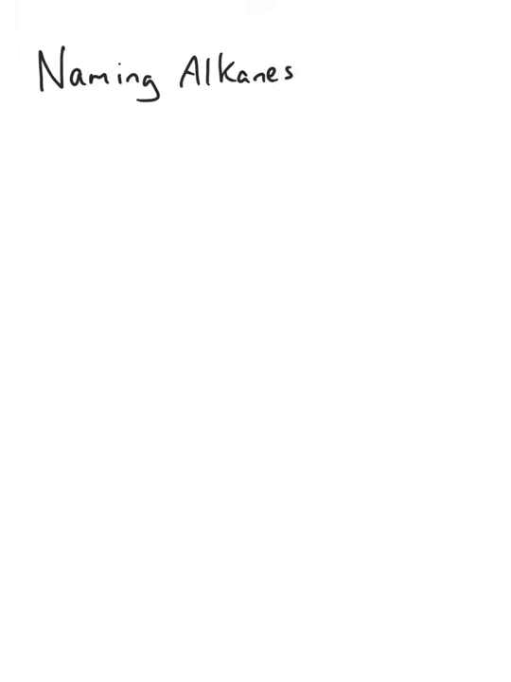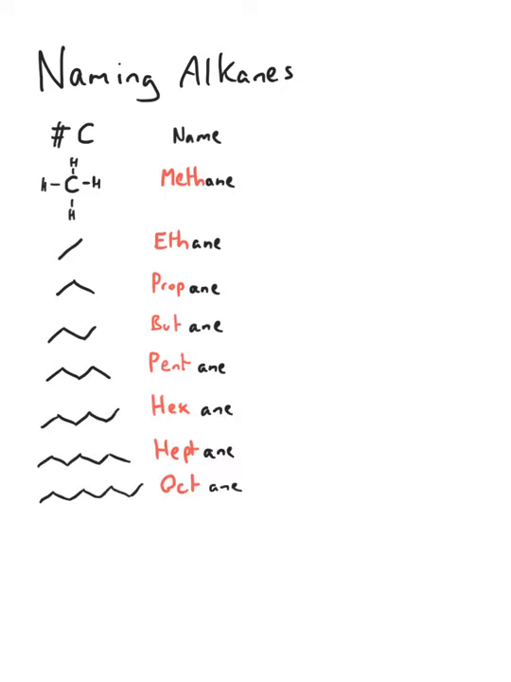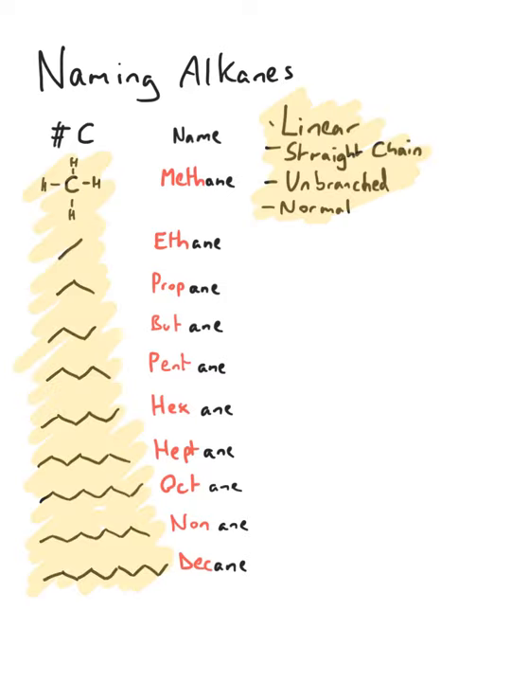When naming alkanes, we look at the number of carbons the molecule has. For example, a single carbon alkane is a methane. A 2-carbon alkane is an ethane, propane, butane, pentane, hexane, heptane, octane, nonane, and decane. You need to learn these prefixes so that you can apply them to any structures you encounter. The structures shown are referred to as linear, straight chain, unbranched, or just normal alkanes.